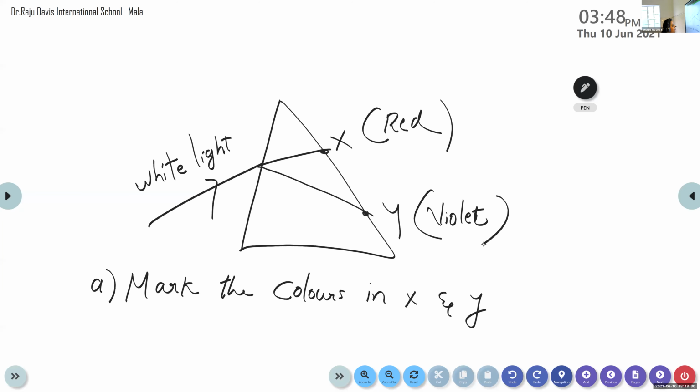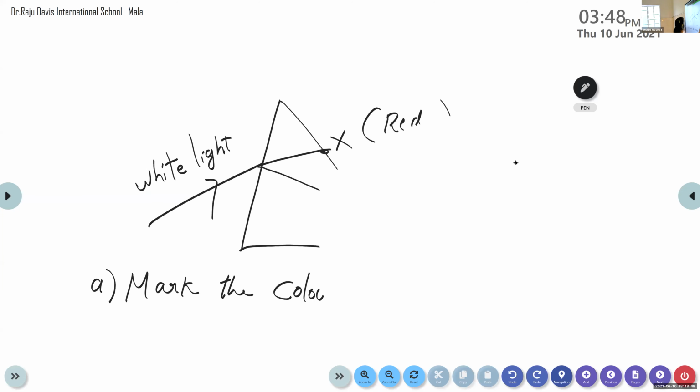Which color possesses more wavelength? Red. And which deviates the most, or bends the most? Violet. Why does violet deviate most? Less wavelength. Yes, very good. Because it consists of less wavelength. Is it clear?